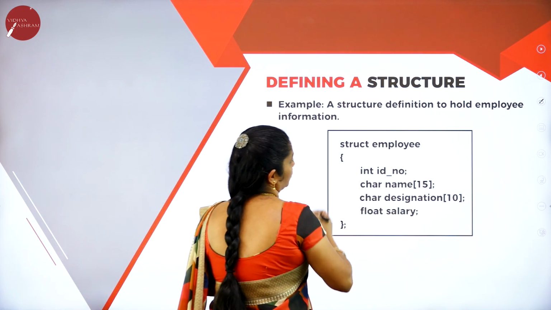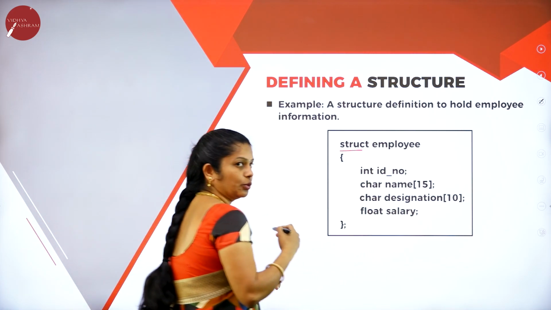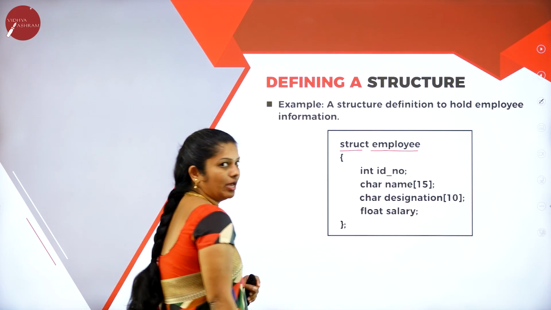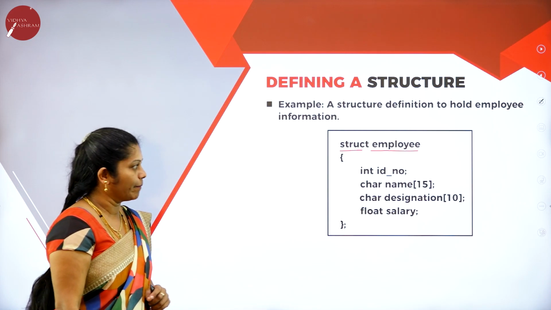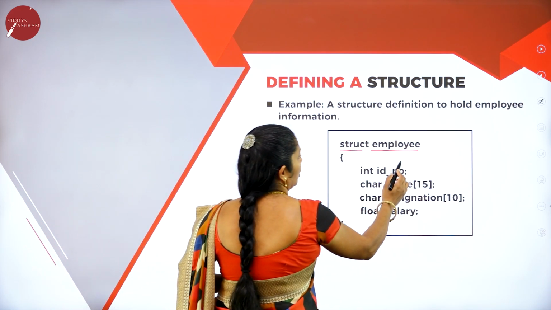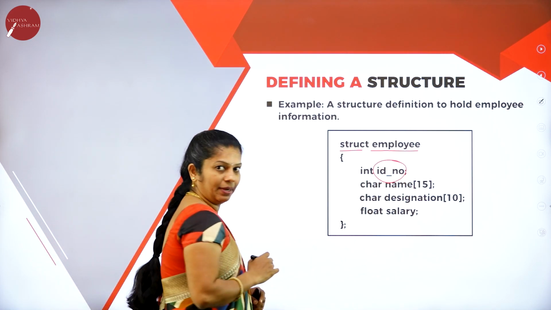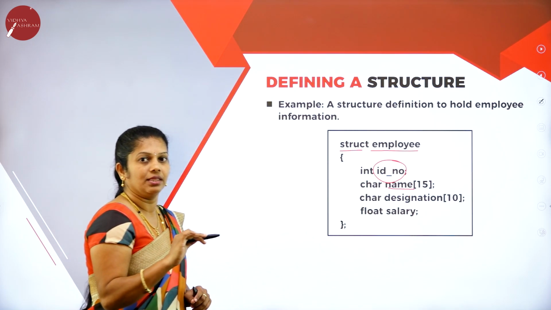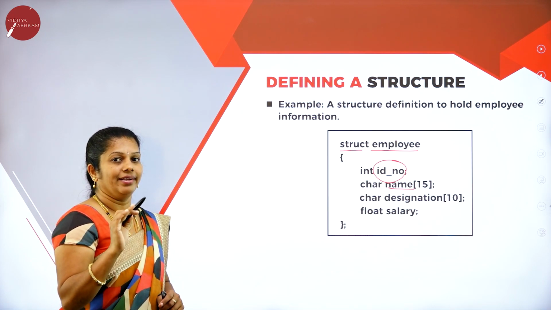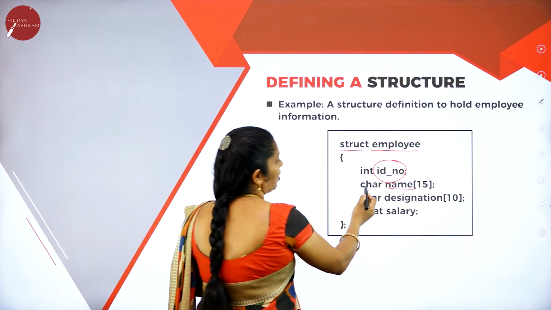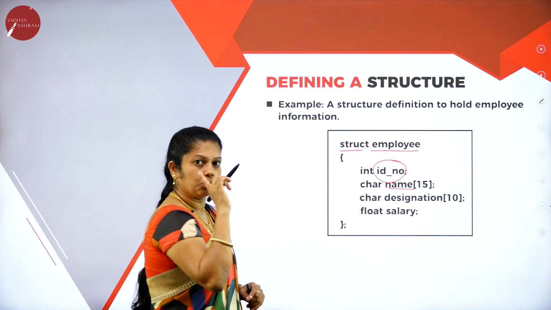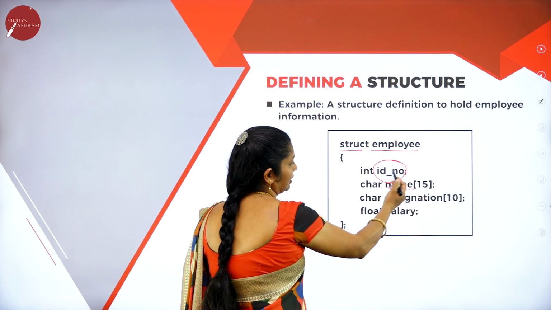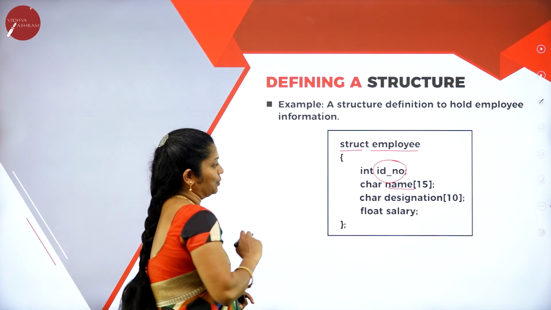Next, we'll explain this with one example. Consider I want to create an employee structure. Then struct is the keyword, then employee is the tag name, that is the structure name. In this, we have ID number of type integer and name. Maximum here we have given 15, that means it can take a maximum of 15 characters. If I just write char name, then only one character it will take for name. But if in the bracket you write 15, then a maximum of 15 characters it will take.